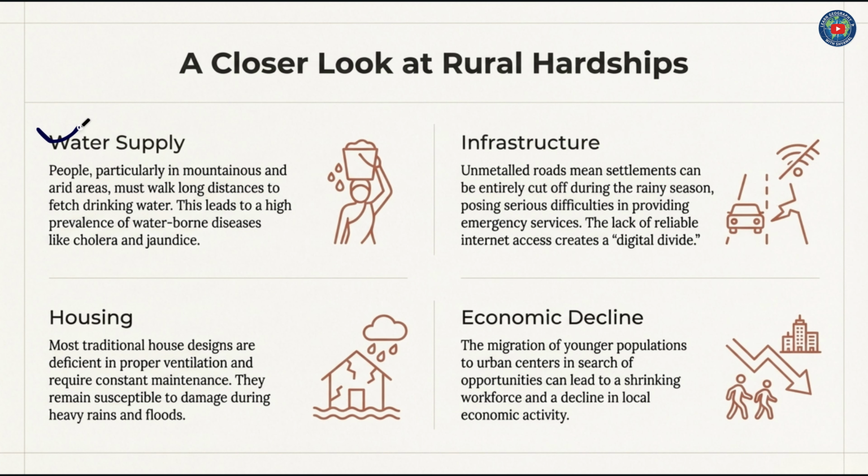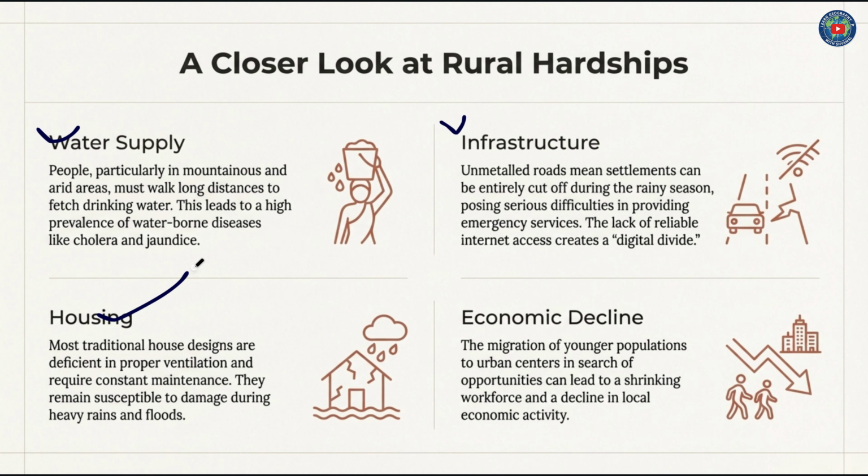Water supply. People, particularly in mountainous and arid areas, must walk long distances to fetch drinking water. This leads to a high prevalence of waterborne diseases like cholera and jaundice. Infrastructure: unmetalled routes mean settlements can be entirely cut off during the rainy seasons, posing serious difficulties in providing emergency services. The lack of reliable internet access creates a digital divide.